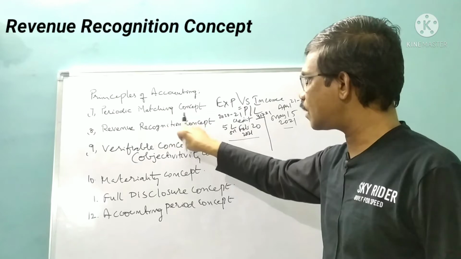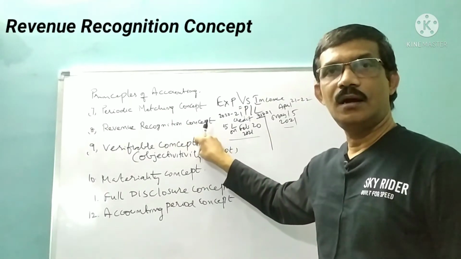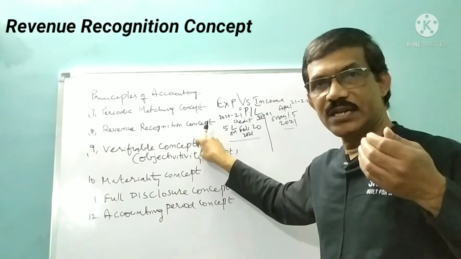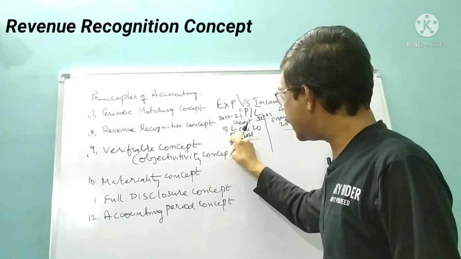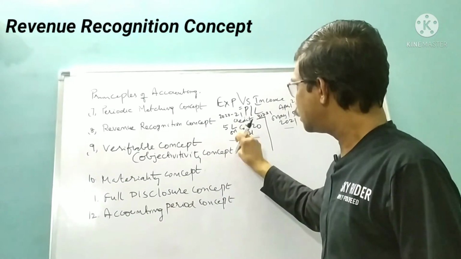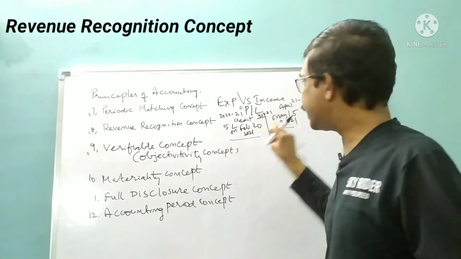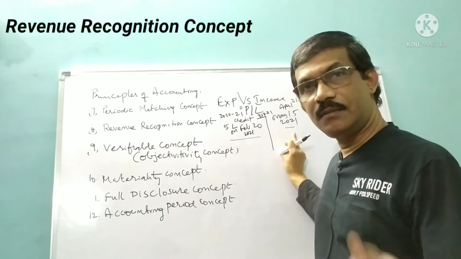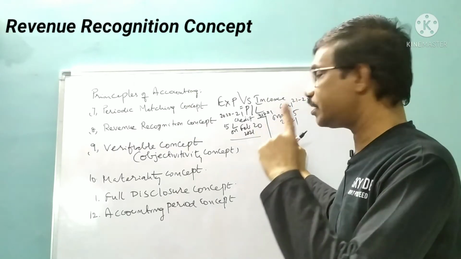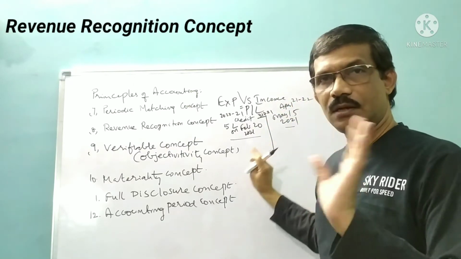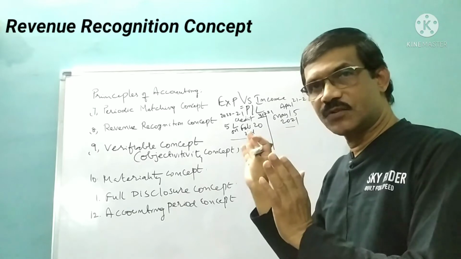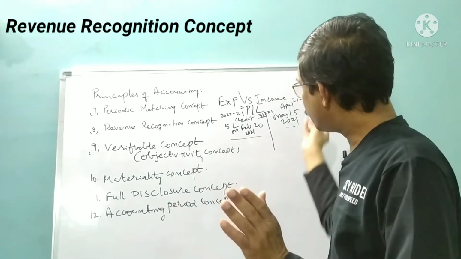So according to this concept, what do we do? This 5 lakhs belongs to the 2021 financial year. Though you are actually getting cash on May 15th, 2021, that 5 lakhs doesn't belong to the 21-22 financial year.